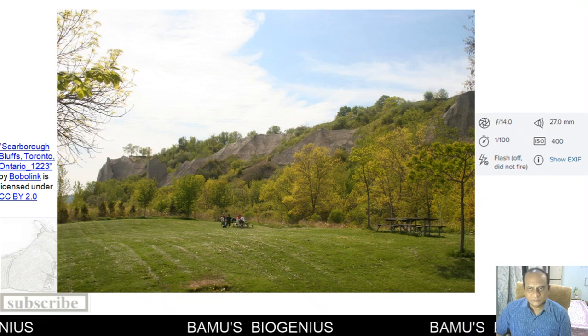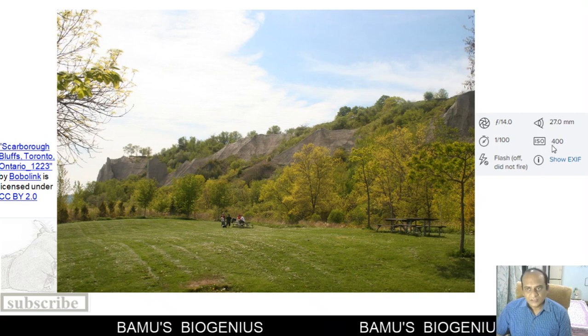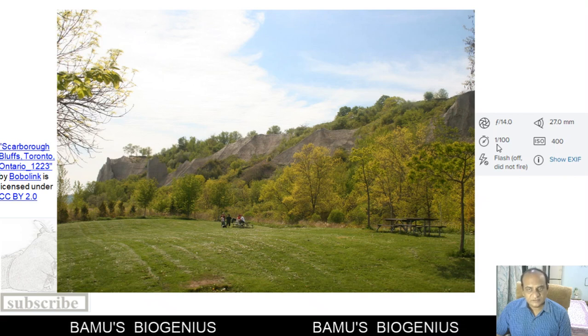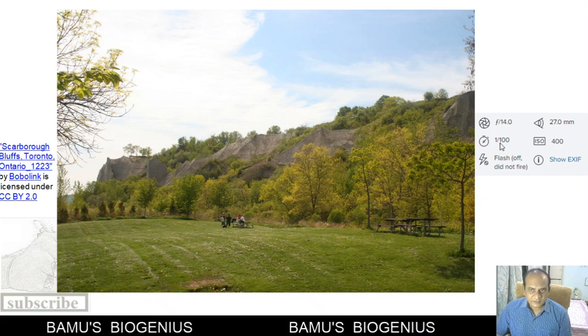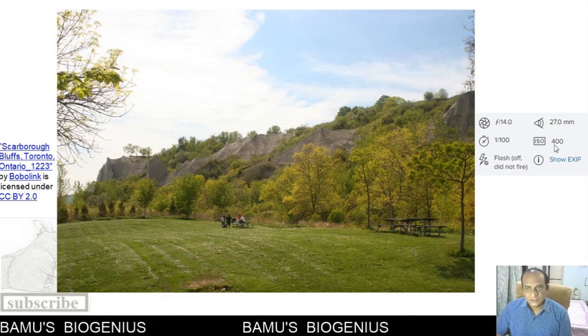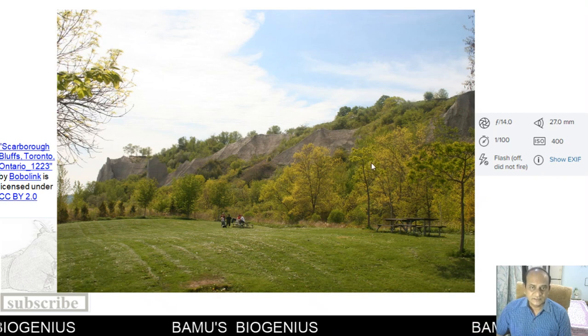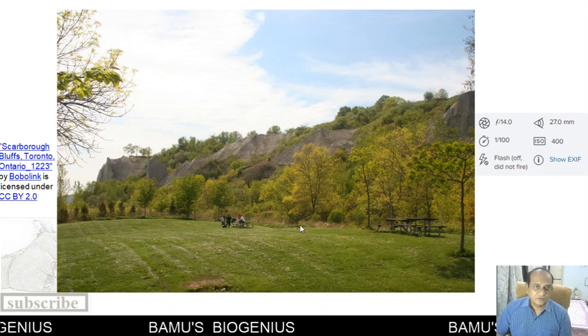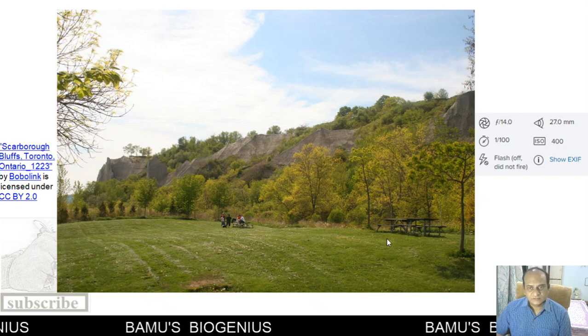That means a very small aperture is used, and the shutter speed here is 1 upon 100. That is also a fast shutter speed, but the ISO or film sensitivity is increased here, that is 400. So that's why this photograph appears very good.